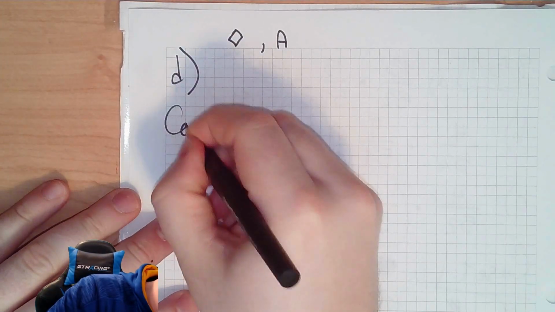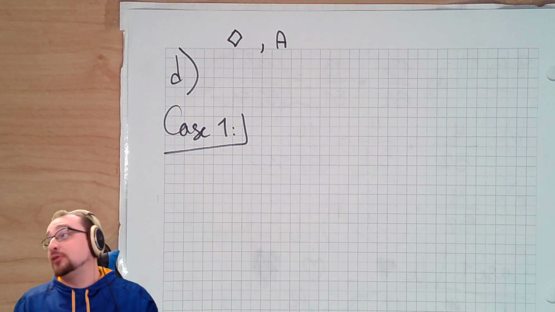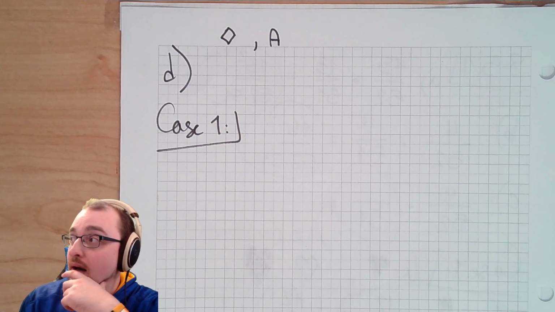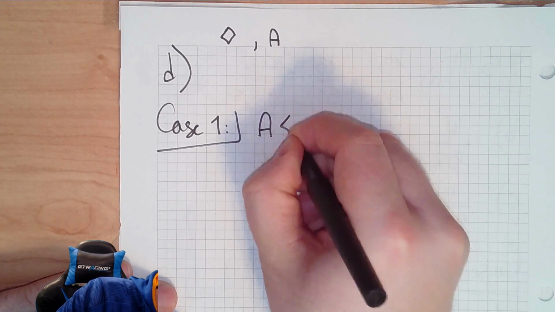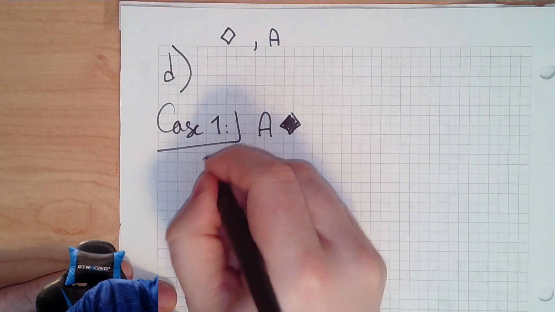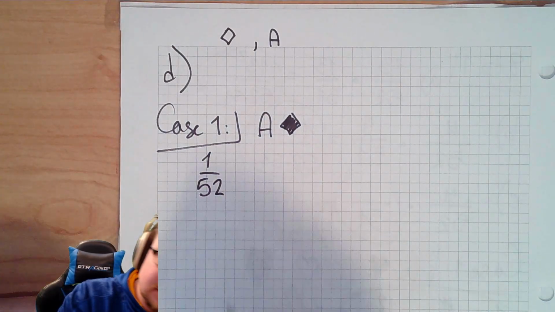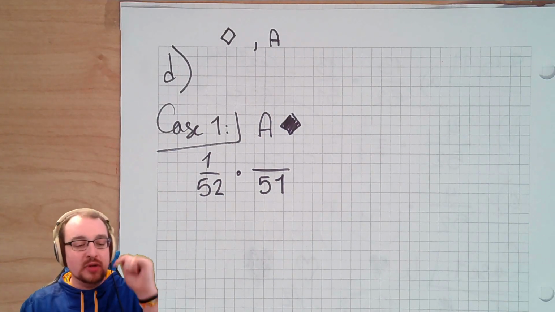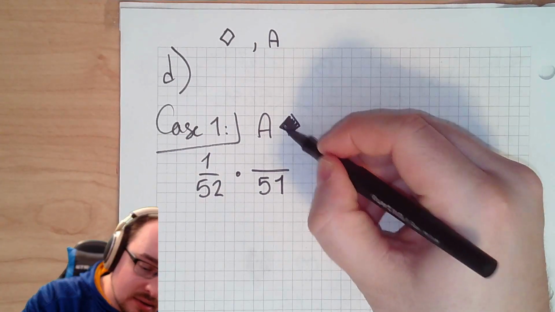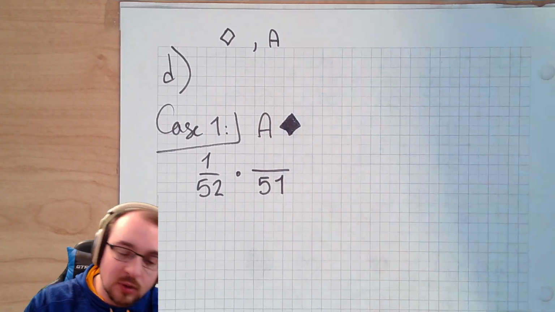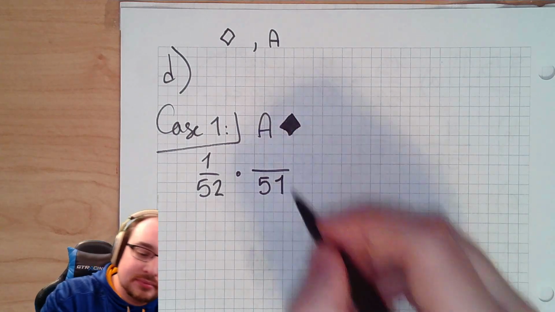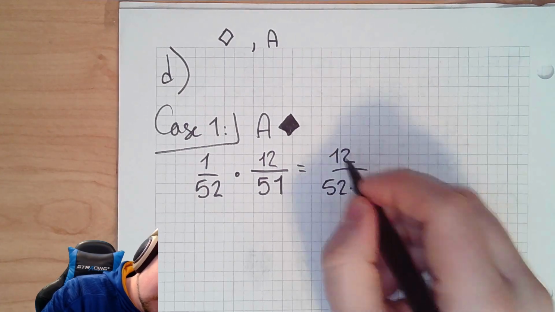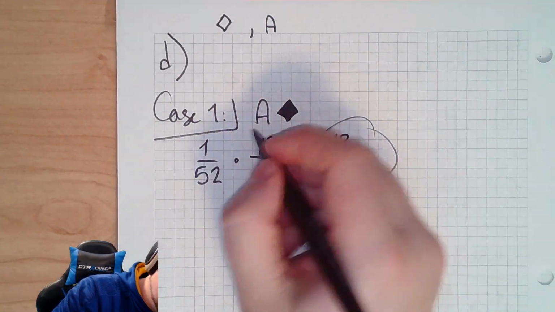So different cases. Case 1. So what's the first case? All right, we're trying to figure out. Say again? You pull an ace that is a diamond. So ace of diamonds is what we get in the first pull. So that means it's a 1 out of 52 chance to get the ace of diamonds, right? And because we pulled a card out, there are only 51 left over. How many diamonds do we have left in the deck? We just pulled one of them. So it'd be 12? Yeah. Cool. So that's our odds with the ace of diamonds being drawn first, right?